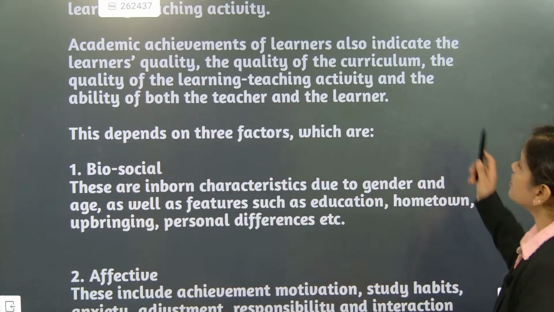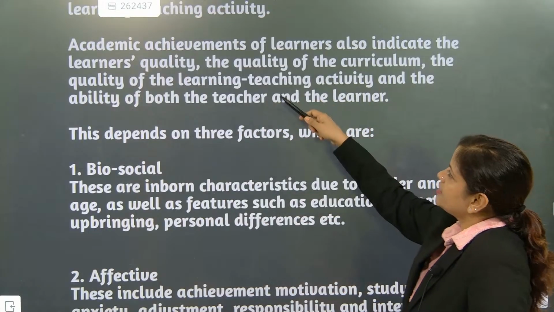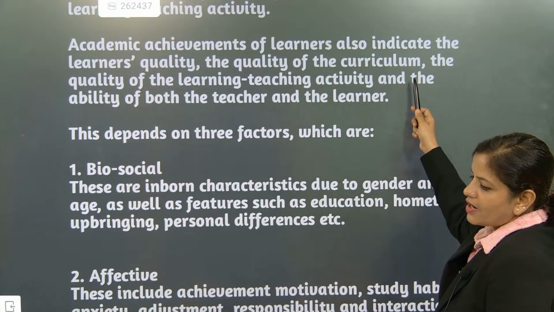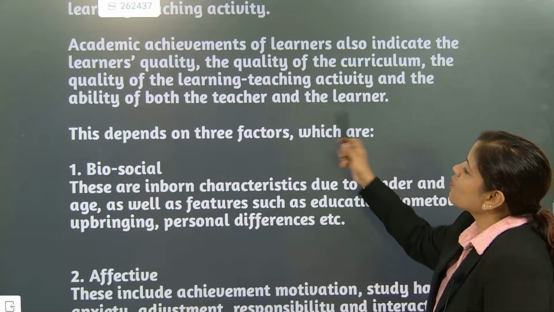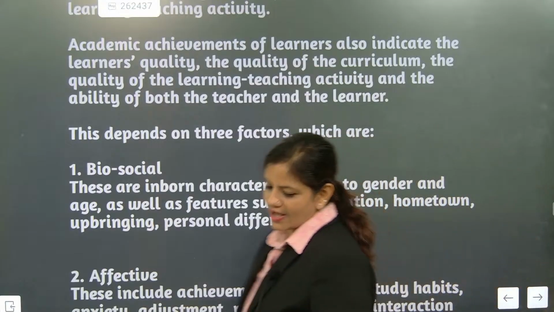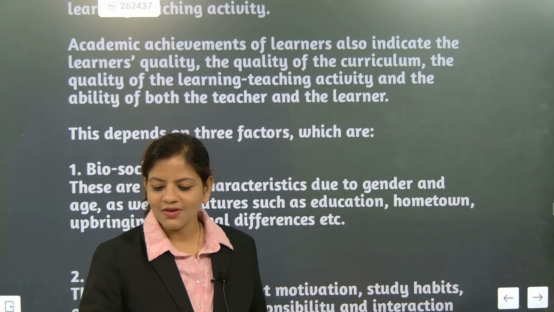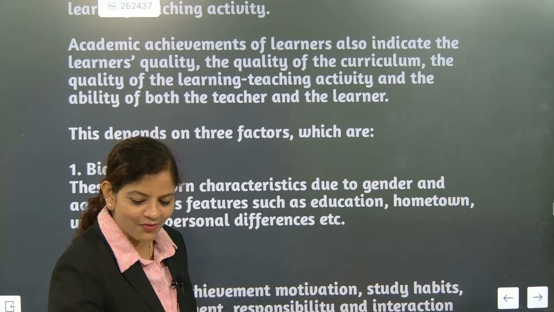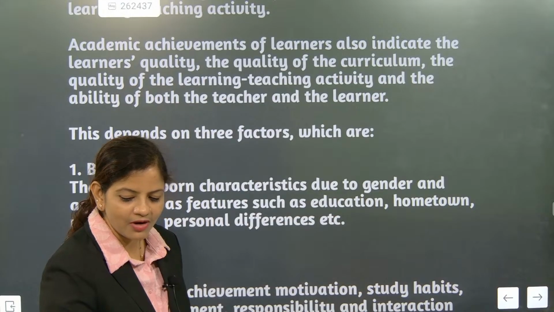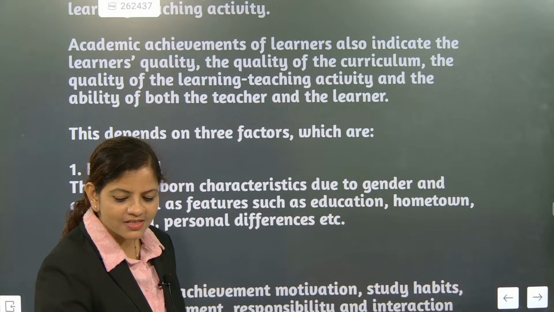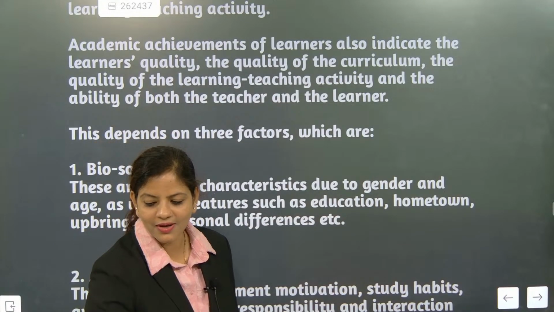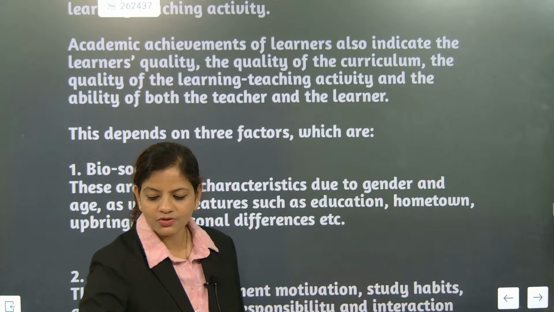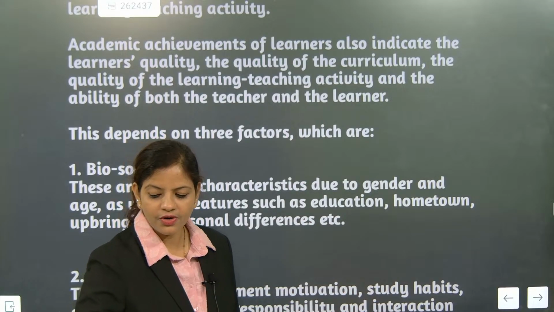The learner quality and the quality of curriculum is the first part. The second part is the quality of the learning teaching activity and ability. So we are checking everything, all the parts, what and all work we are doing. I hope you have understood this one. Come on, say, Ruchi, did you understand this part?